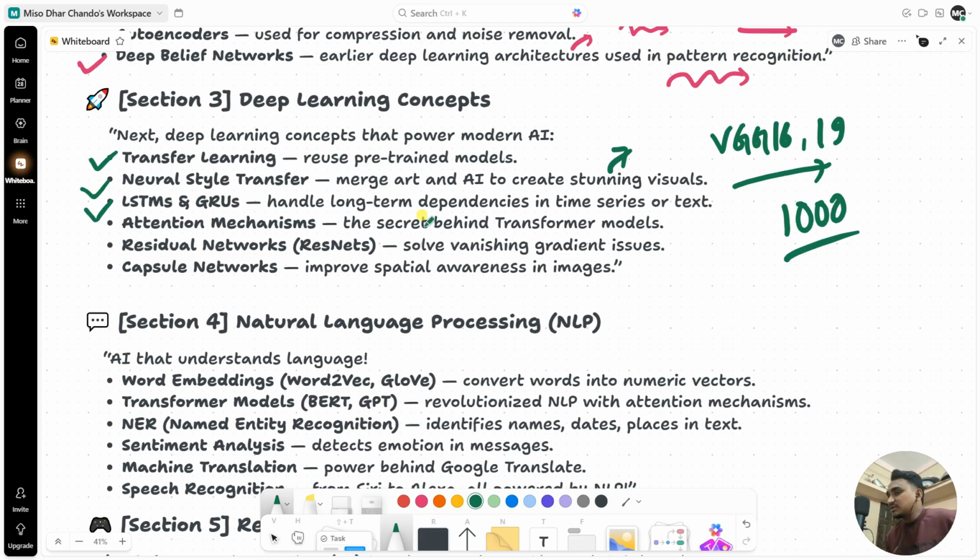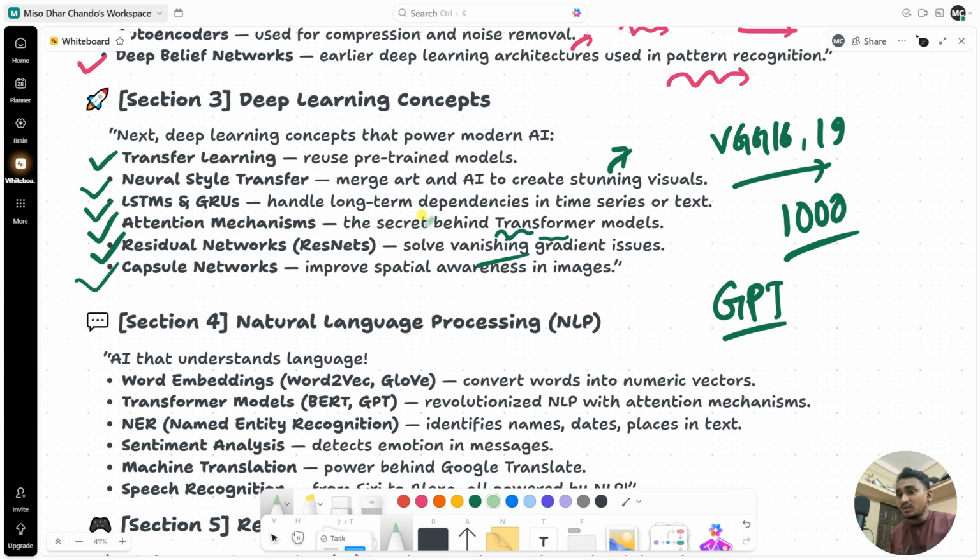Then attention mechanisms, the secret behind transformer models, and this one is basically changing the world. After that, GPT came up. They are actually using this attention mechanism technique. The residual networks, called ResNets, basically solve the vanishing gradient problem that happens in machine learning algorithms. Then capsule networks improve spatial awareness in images. You can use capsule networks.